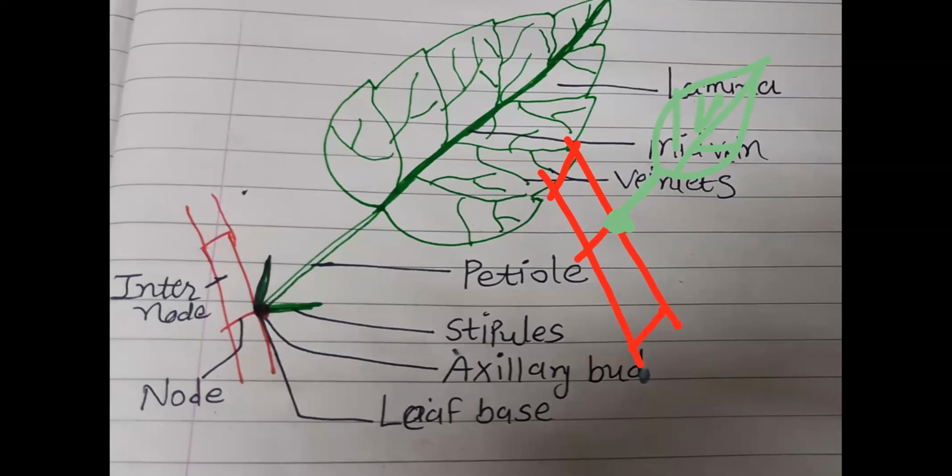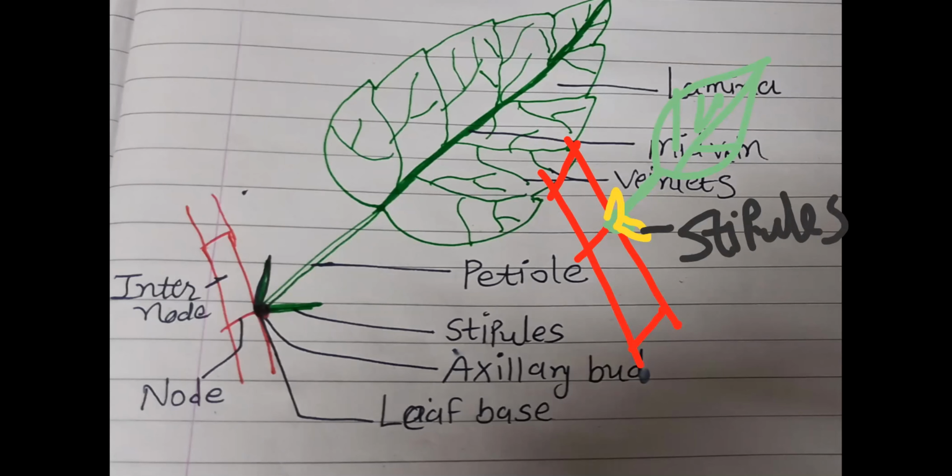And in majority of plants, wherever the leaflets are, at the leaf base two small, very small green leaf-like structures are present, and these structures we call stipules. Remember.